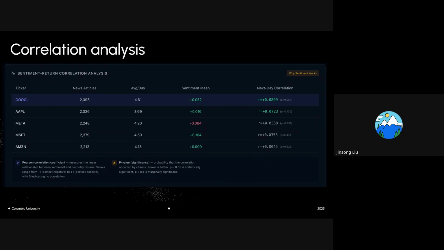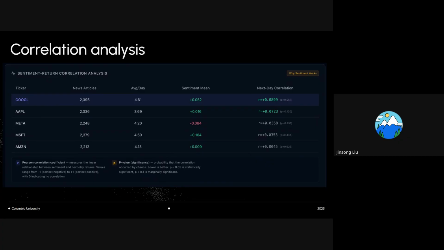News articles and average per day shows the scale and consistency of news coverage. Sentiment mean reflects the overall polarity of the news during a sample period. And the next day correlation measures the linear relationship between sentiment and next day return.